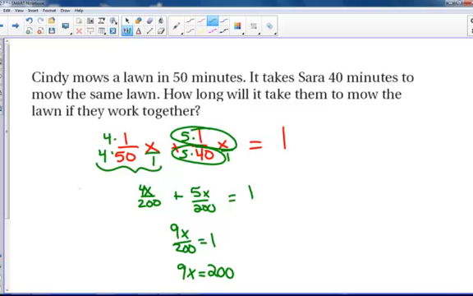So 200 divided by 9 is 22.2 repeating minutes. And that makes sense. One can do it in 50 minutes, one can do it in 40 minutes. That does make good sense.